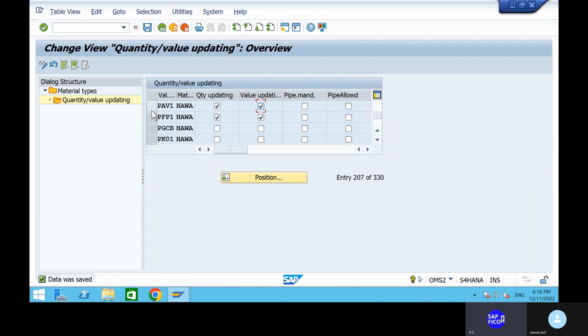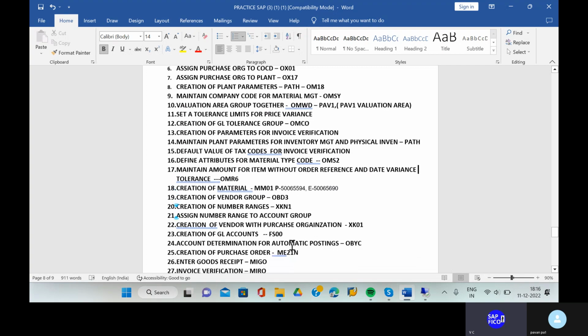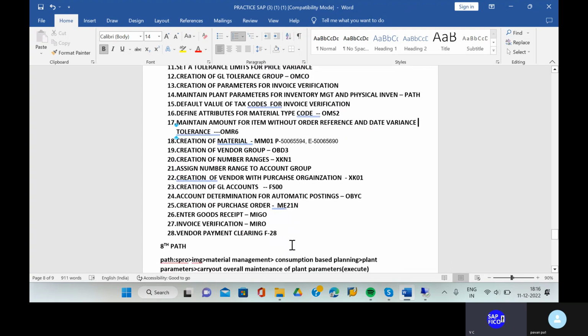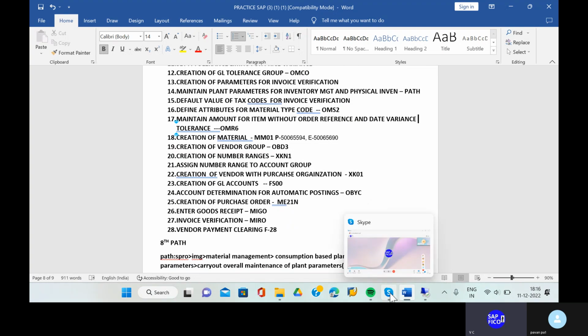Then next, what is the next configuration that we have? So what is the next configuration that we have? Okay, so till now we are going to stop this recording and all. See, if I tell you in a large way, you will not understand each and everything in SAP S/4HANA also. Okay, that is the most important thing right now we have. Right.